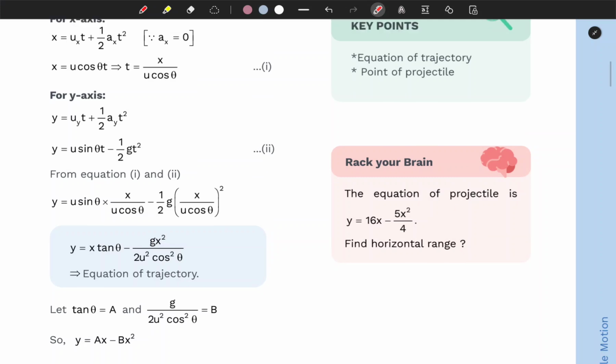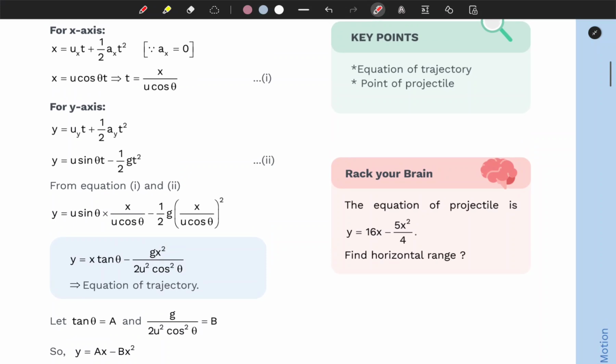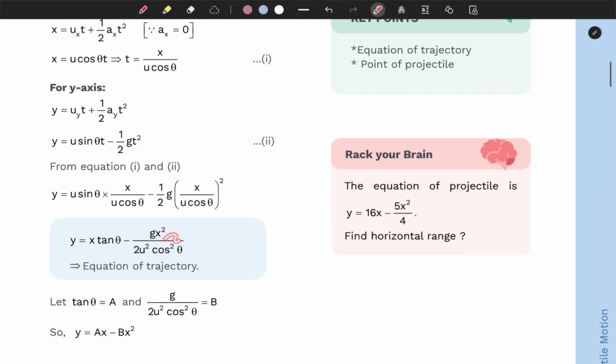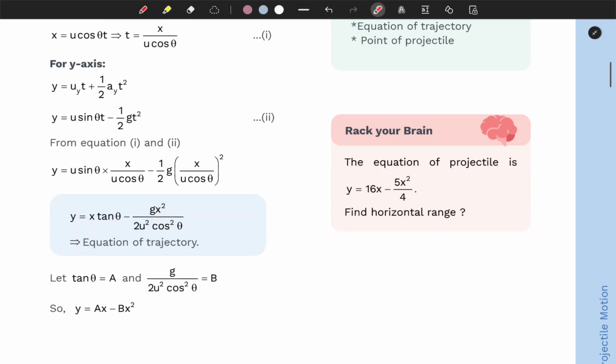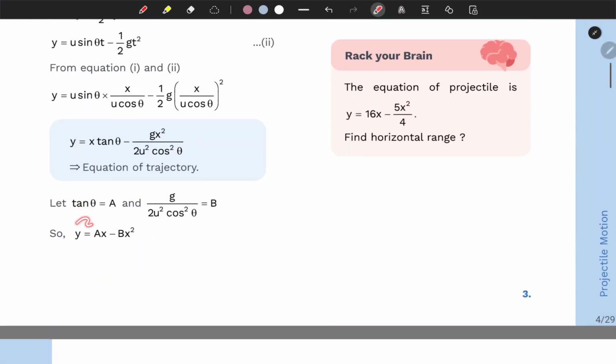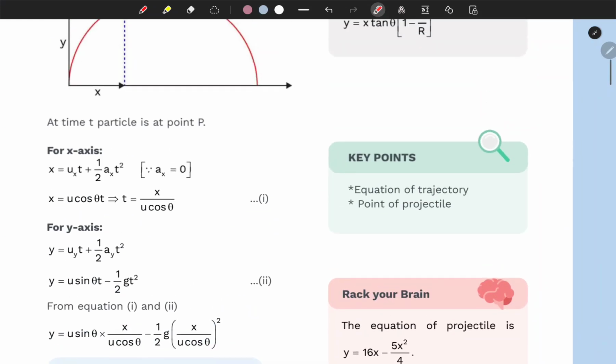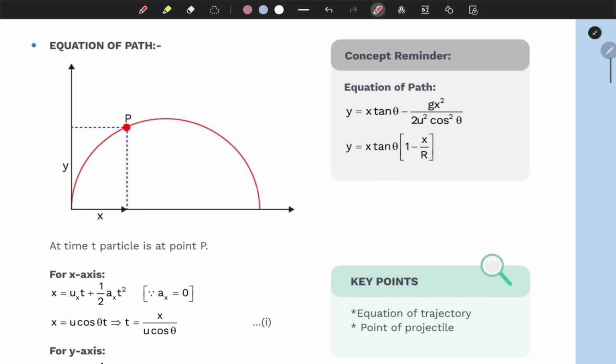Since it is the parabolic path, that's why we are having some x squared here. Now let tangent of theta be a and b equals this. So this is exactly representing the parabolic path, an equation of parabola.